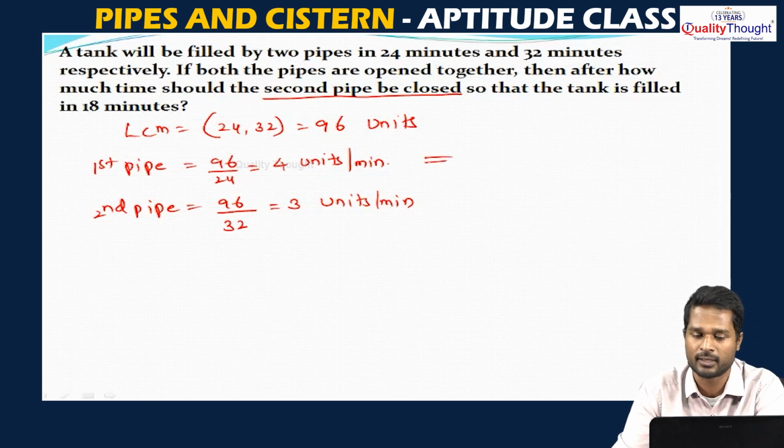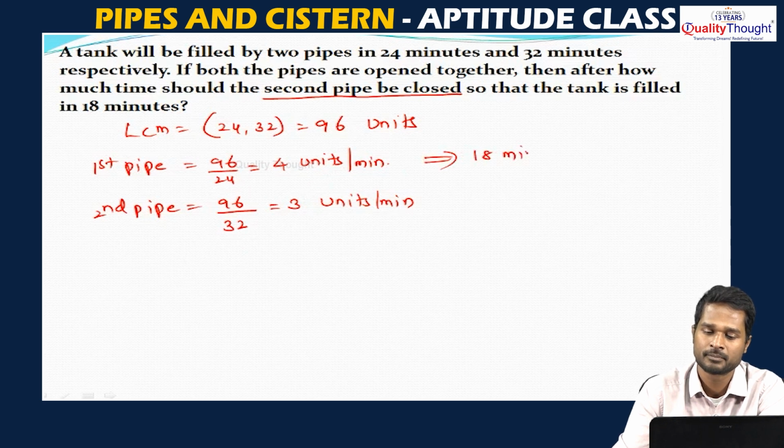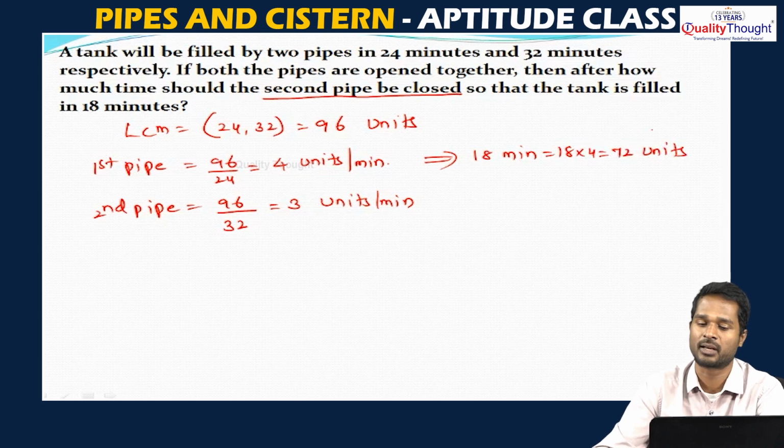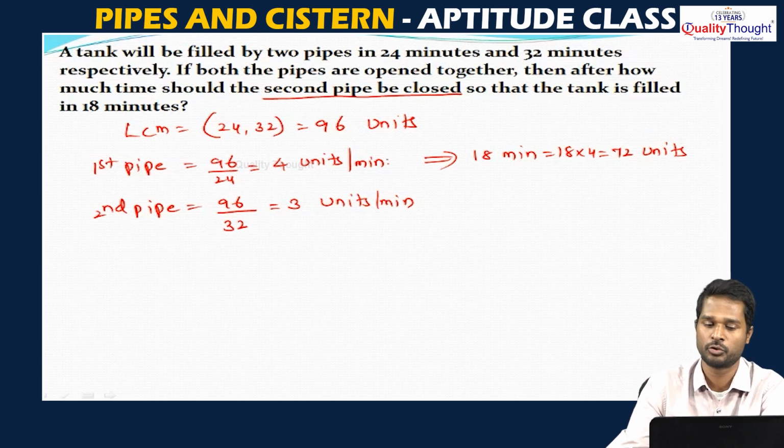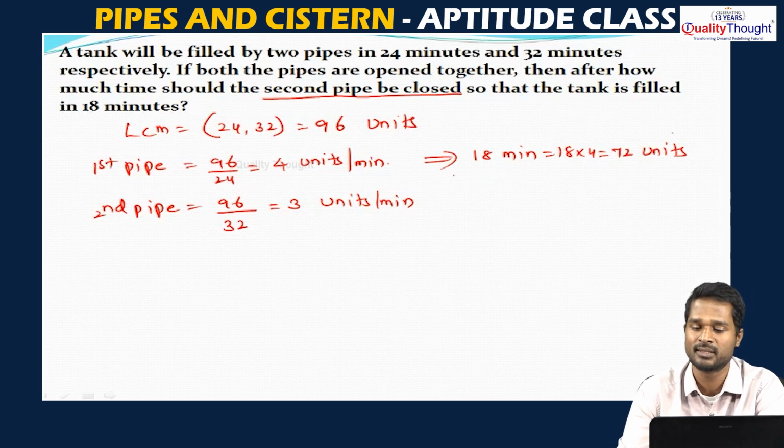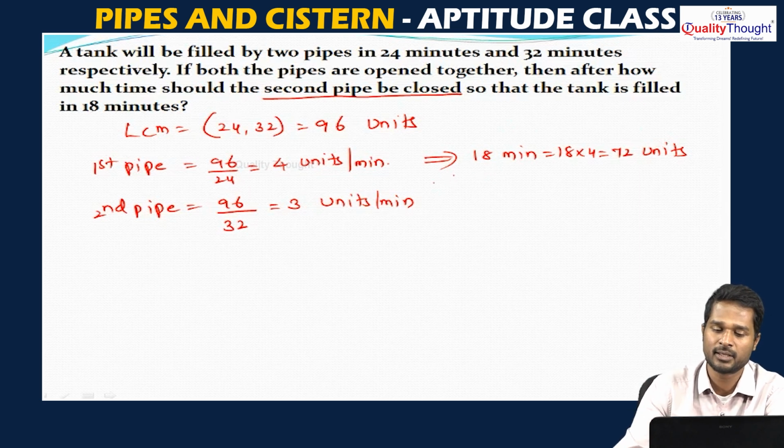That means the first pipe will work for all the 18 minutes. So, 1 minute is 4 units, means in 18 minutes, 18 into 4, that means 72 units. So, the 72 units will be filled by the first pipe. The first pipe will take care of all the 72 units. Now, what is the remaining thing? The total is 96. Out of this 96, 72 is filled.